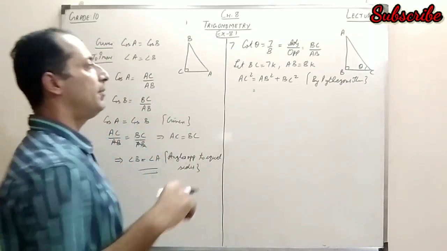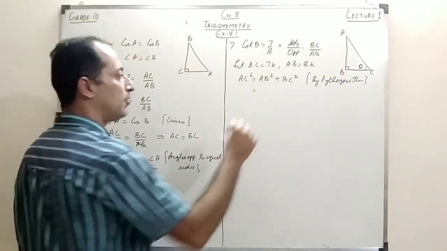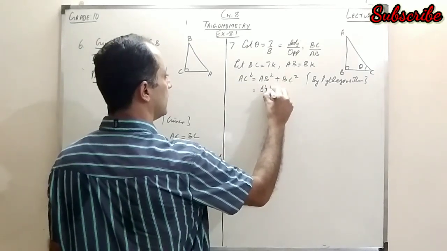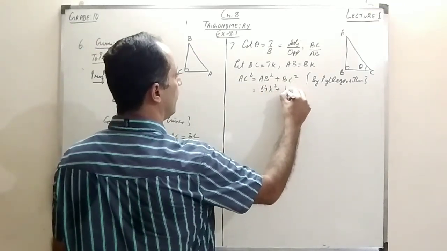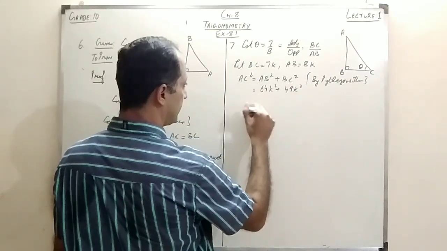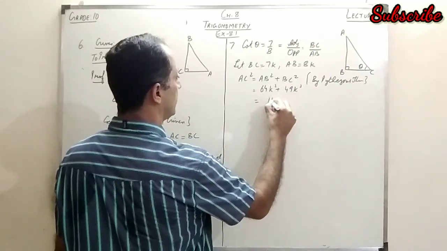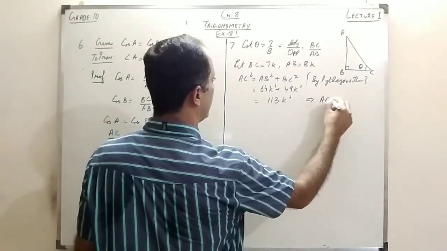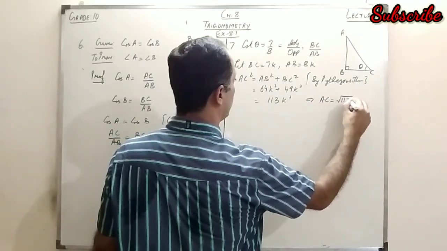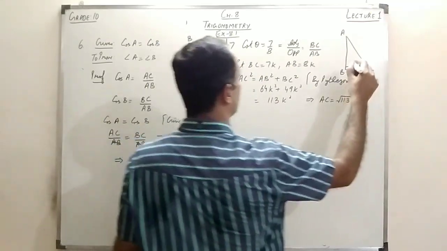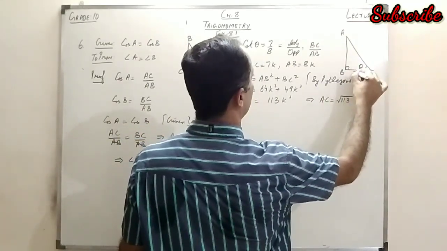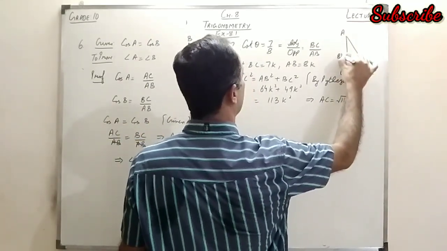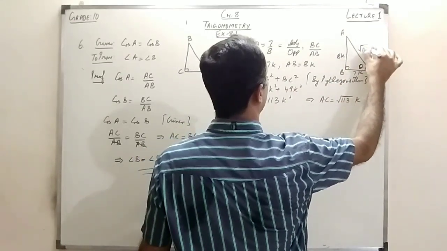The square of AB, that is 8K, will be 64K square, and that of BC would be 49K square. On adding these two, I get 113K square. This means the value of AC is the square root of 113 into K. So I write the values here: this is 7K, this is 8K, and this is root 113K.